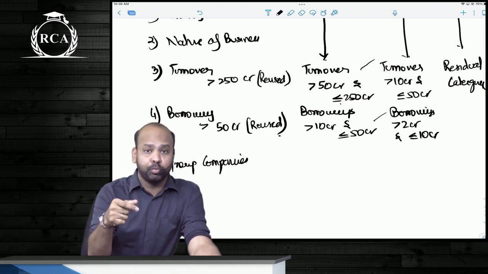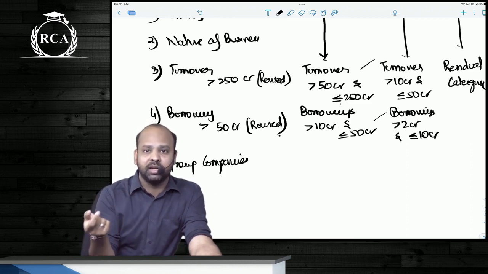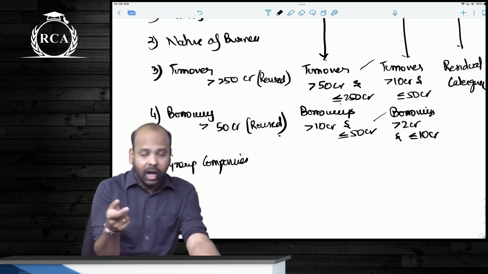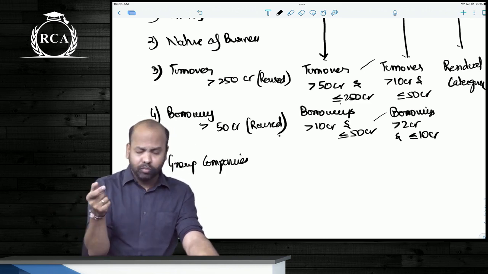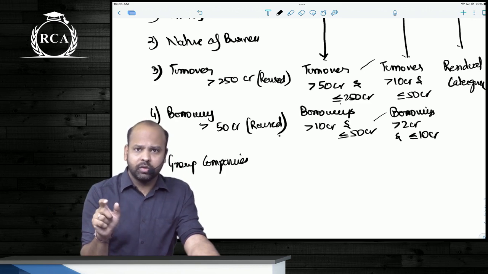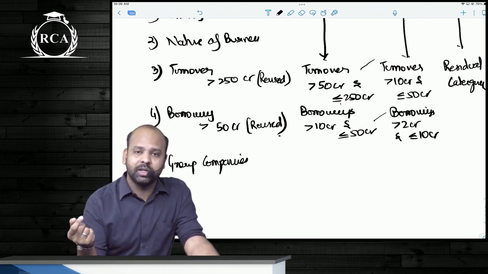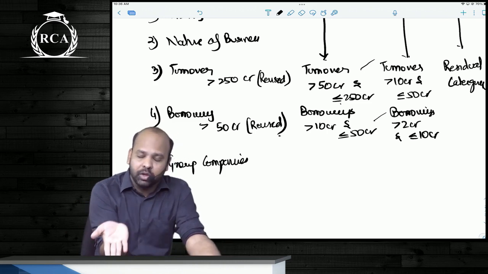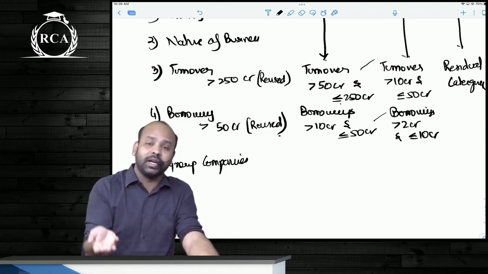They might give you the borrowings and turnover, beta, of a particular company and ask you to check whether a particular accounting standard is applicable or not. And that also, beta, would only be for level 1. So they will give you the turnover and borrowings of a company. You will have to check whether it's a level 1 entity or a level 2 entity or a level 3 entity and accordingly write the answer.